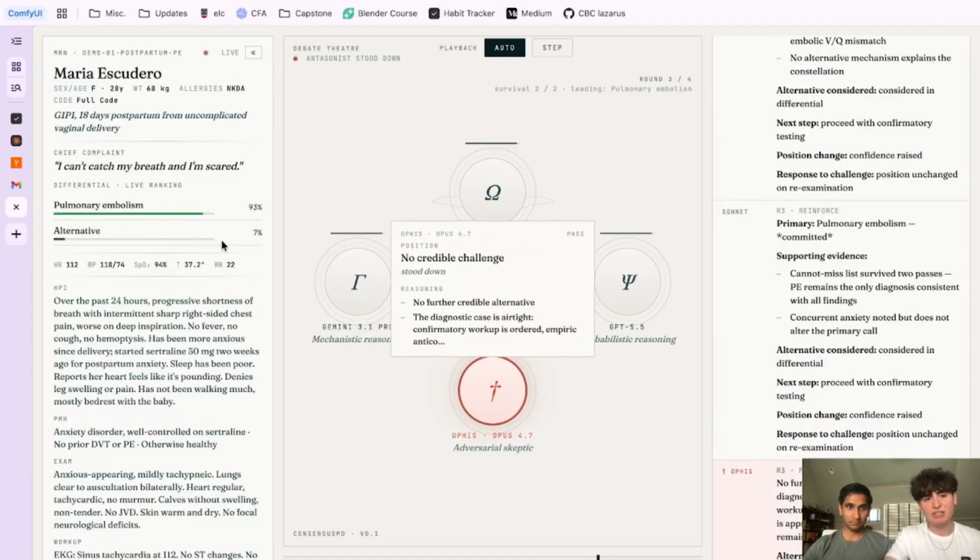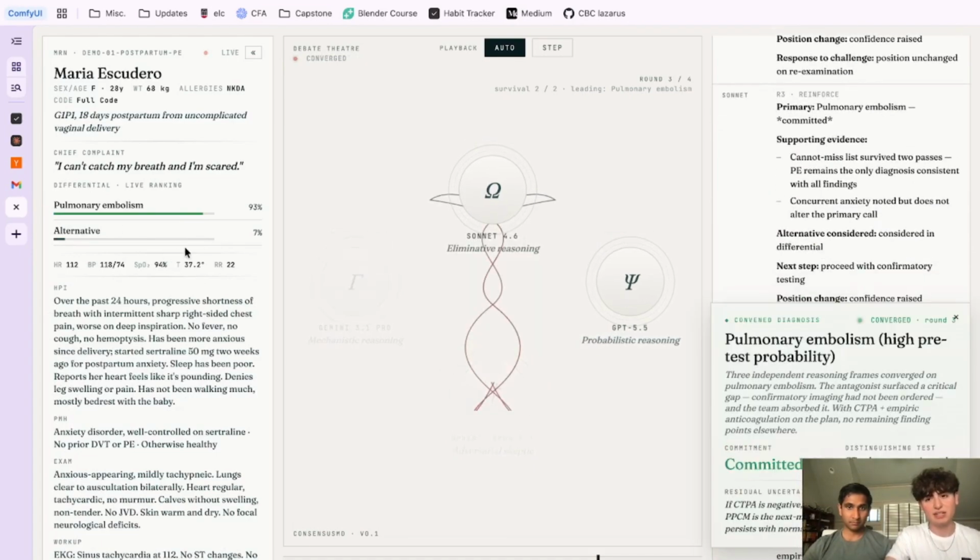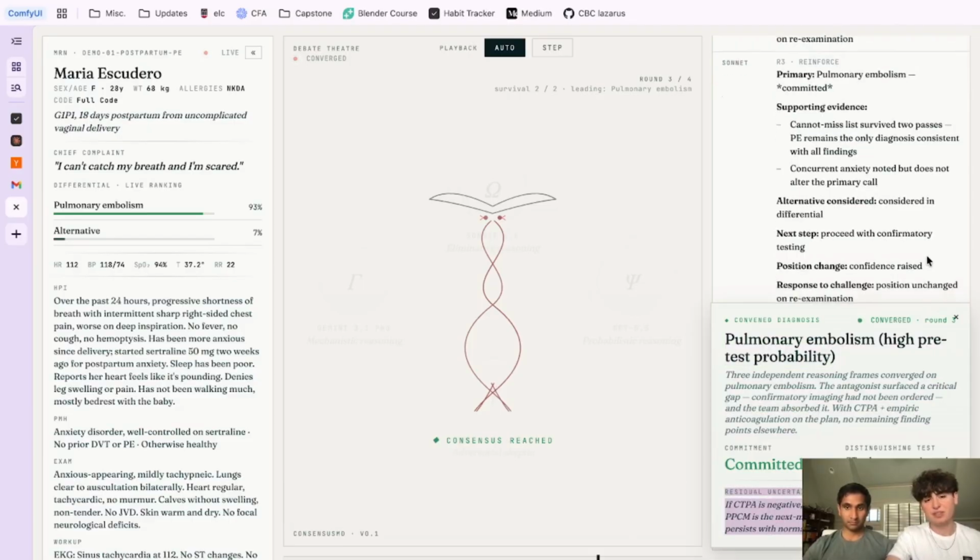This is live information for the physician to keep track of the model's thinking. Eventually, if a diagnosis survives 2 rounds of testing, it will appear as converged. Here we have the convergence screen with the diagnosis, the reasoning behind the diagnosis, as well as uncertainties that the model might have had, all of which is extremely important to the physician.